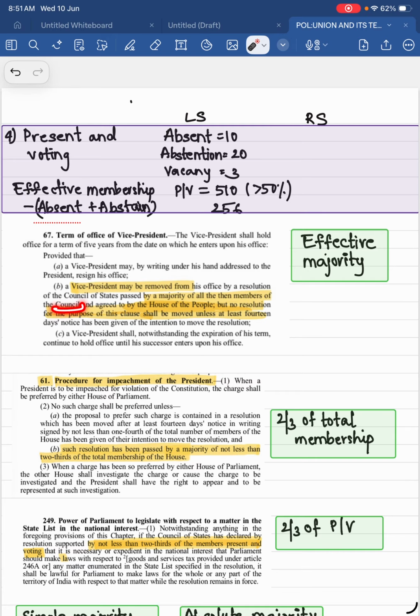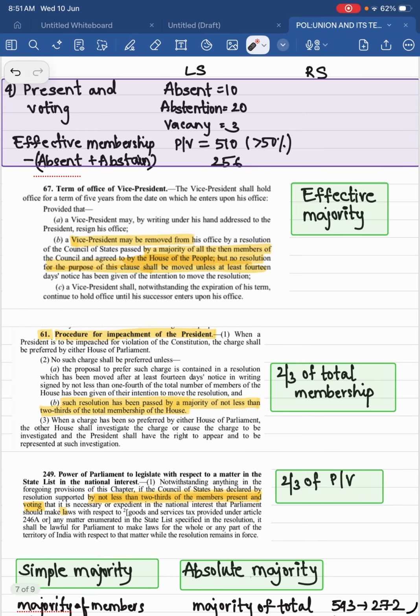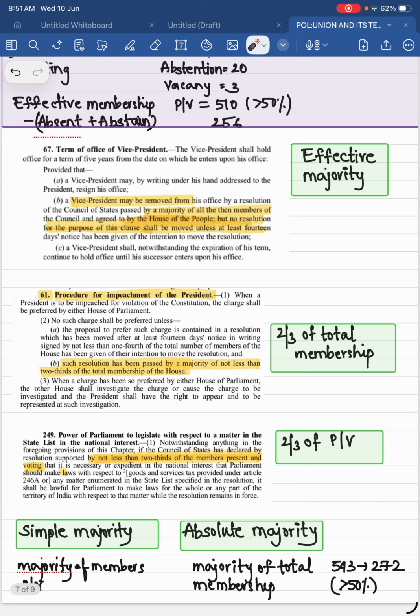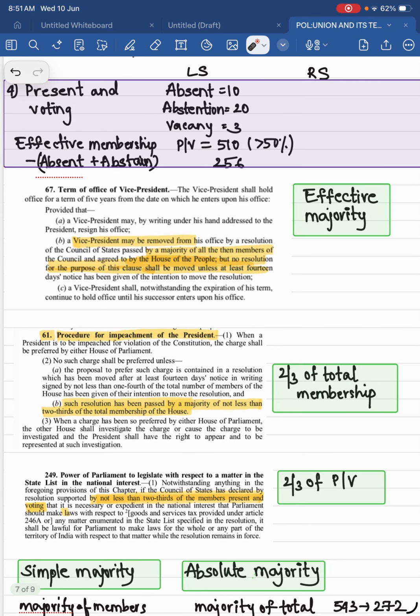This is very important. See, in the Council of States it has said a majority of then membership of the house is required, but in the House of the People it didn't say any majority, it just said agreed to. What does that mean? Why is it said agreed to? It didn't say any majority, right? Whatever we have discussed till now, neither did it tell majority of members present and voting, nor majority of total membership, because I told you these words, simple majority, absolute majority, effective majority, are not written in the constitution, right?